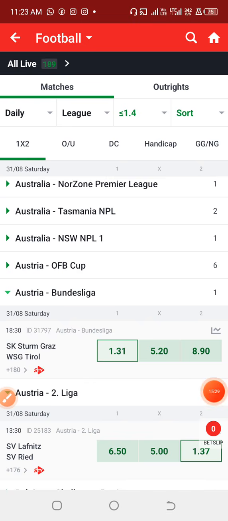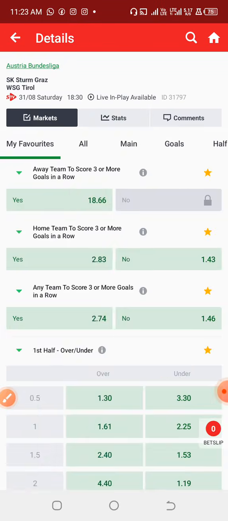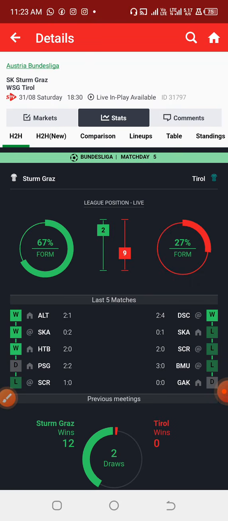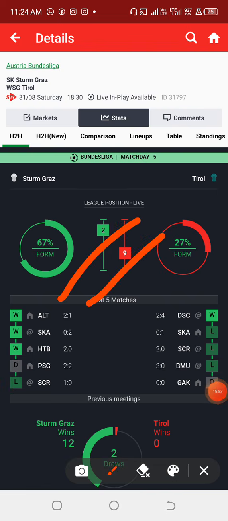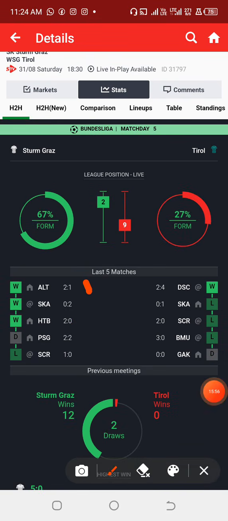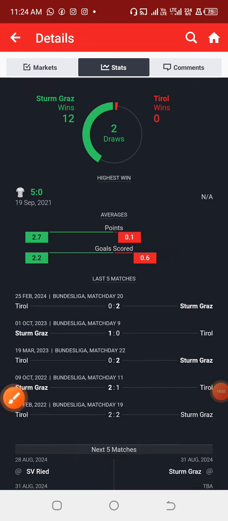The most accurate stats that I've seen ever since we've been checking the stats in this particular edition is that of the Atletico Madrid match against their opponent Espanyol. And another one that I see is very accurate is this particular match of Sturm Graz in the Austria Bundesliga. Checking that, you can see that there is a big difference in their form. And looking at them while playing at home, they were able to at least register 2 goals against their opponent. And in the last previous games against this particular opponent, they were able to at least register some goals while playing at home. So this is how very simple the home team over 0.5 goals works.